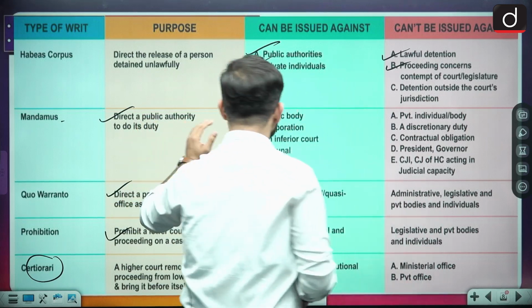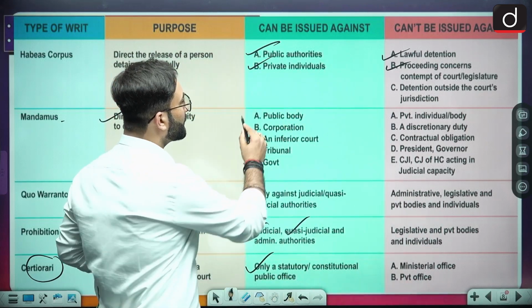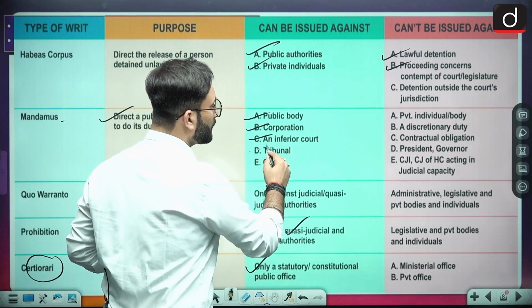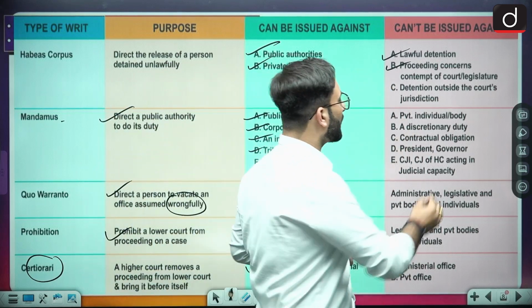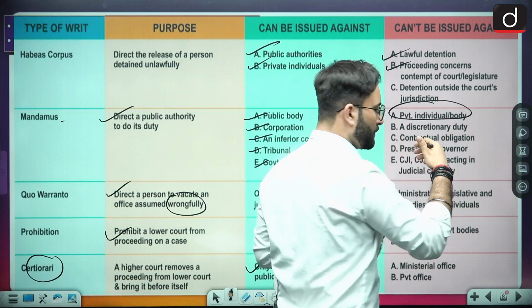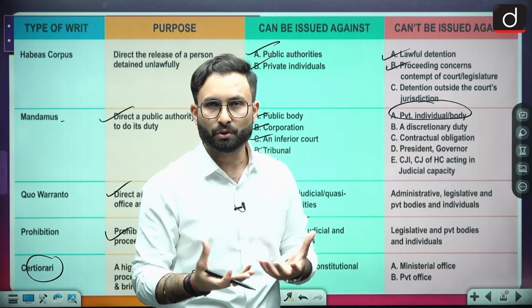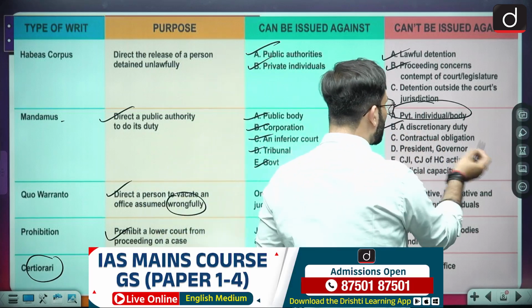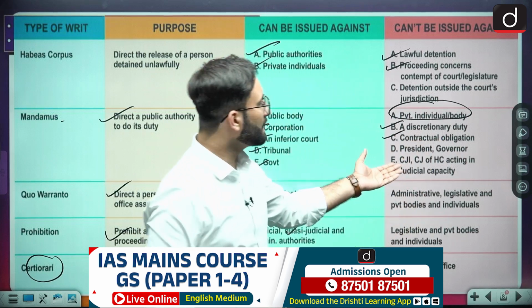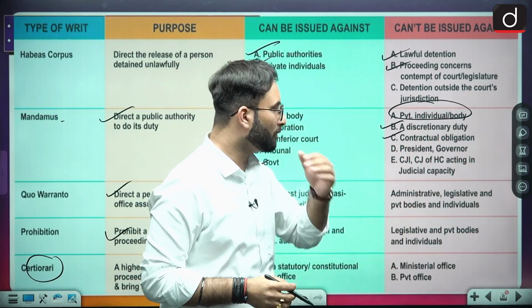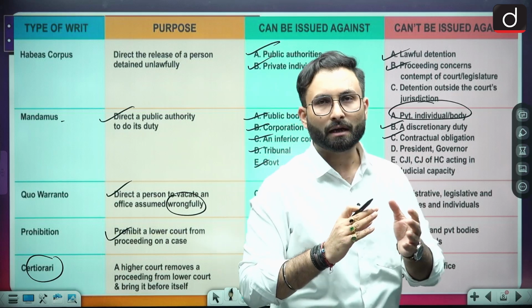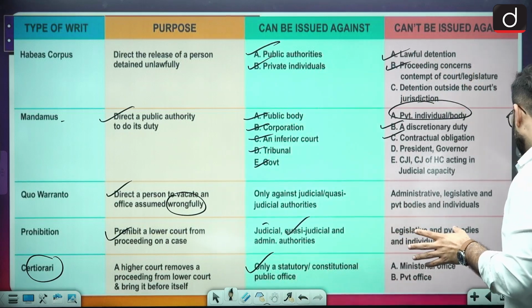Here you can see mandamus can be issued against a public body, corporations, an inferior court, tribunal, or government. It cannot be issued against a private individual or body, or where there is a discretionary duty, against whom also you cannot. Where a contractual obligation is there, then you cannot. President, governor, or the CJ of the High Court acting in the judicial capacity, against them you cannot go for a writ of mandamus.